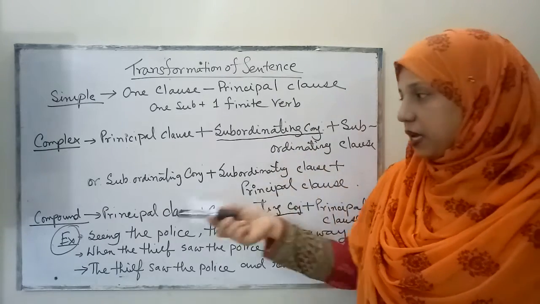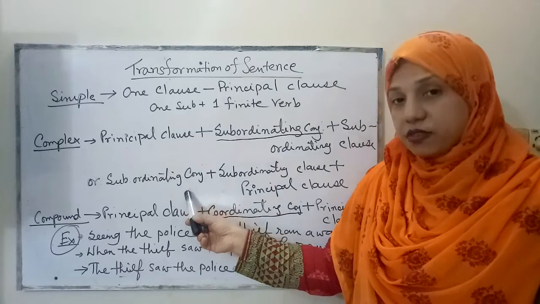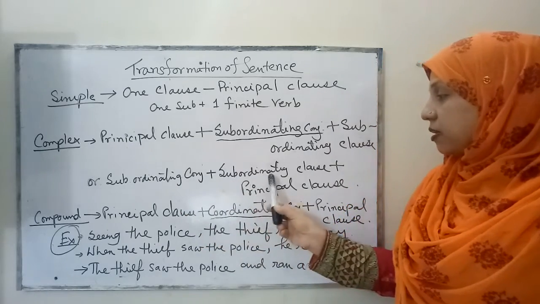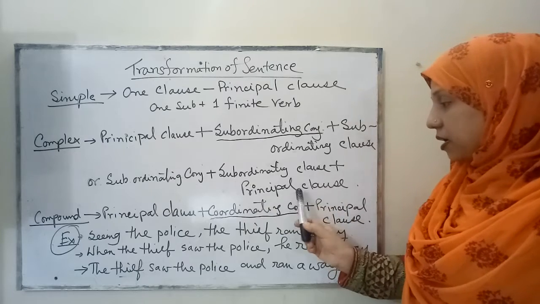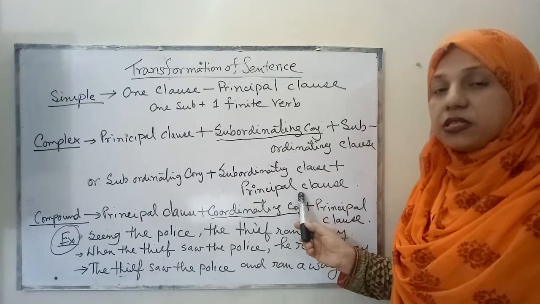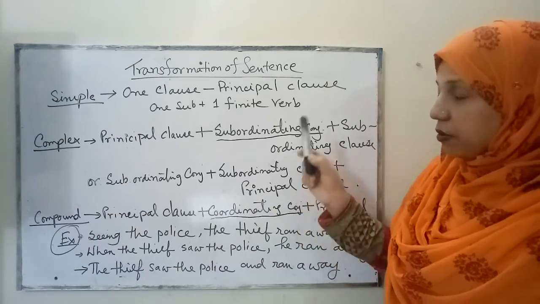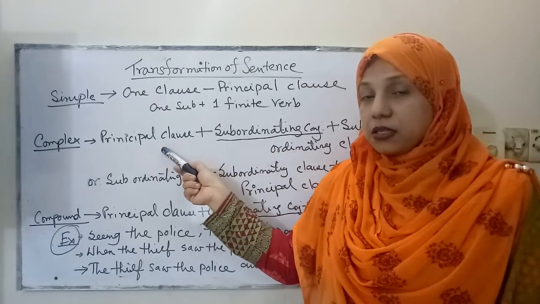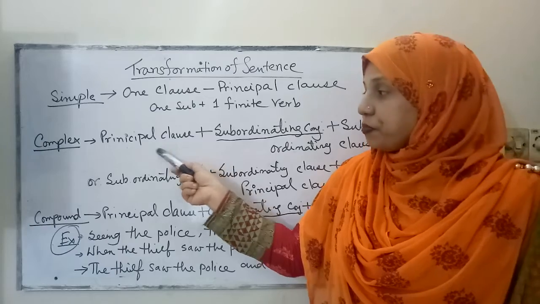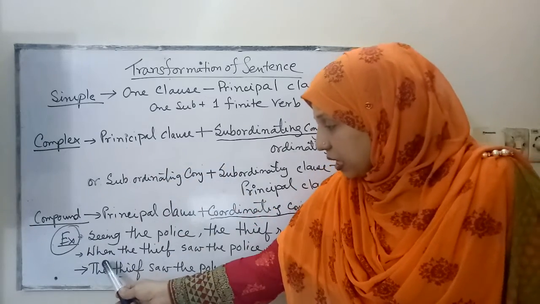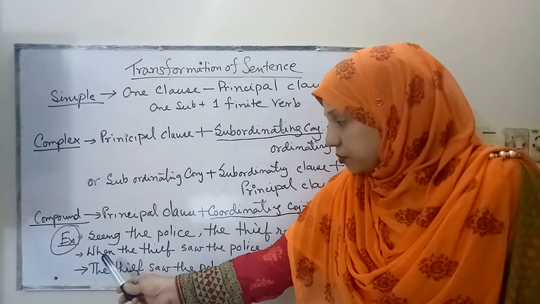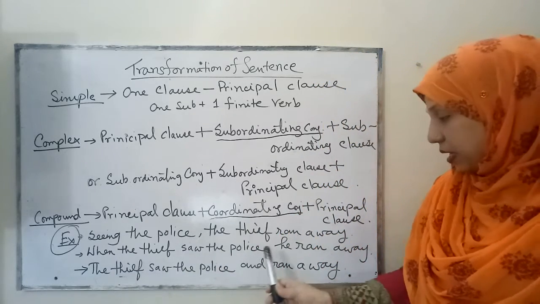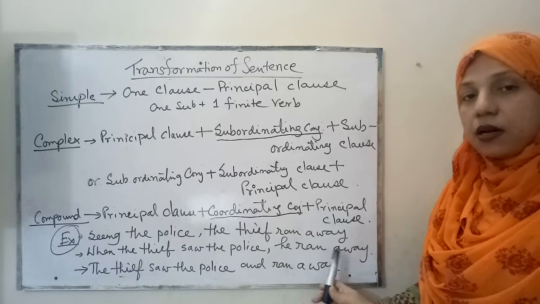It might happen that the subordinating conjunction comes first, then the subordinating clause, and then the principal clause. Now let's see another sentence which is an example of a complex sentence. Here in this sentence, you see: When the thief saw the police, he ran away.